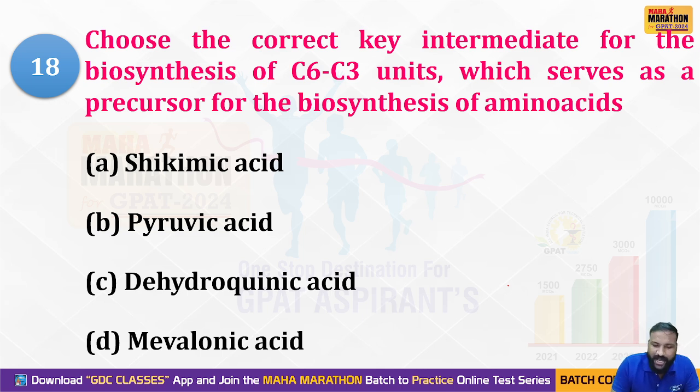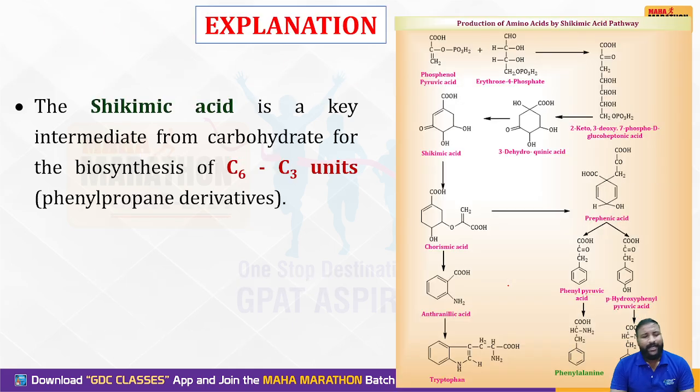Clear? Yes, the right option is shikimic acid, because phenylpropane, phenylalanine, and all these are phenylpropane units, C6-C3 units. All these are prephenic acid, phenylpyruvic acid.